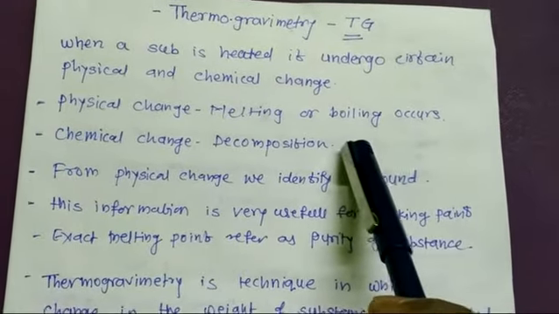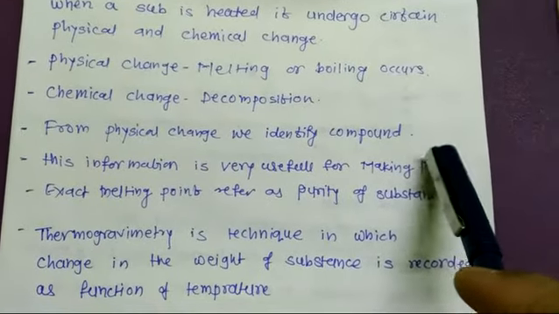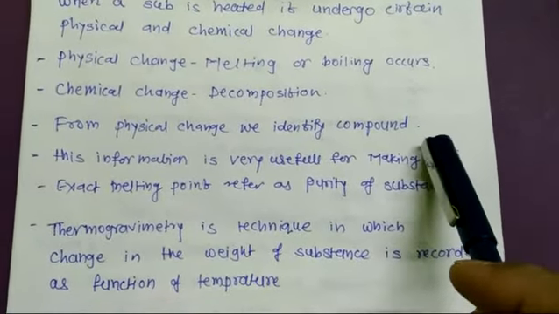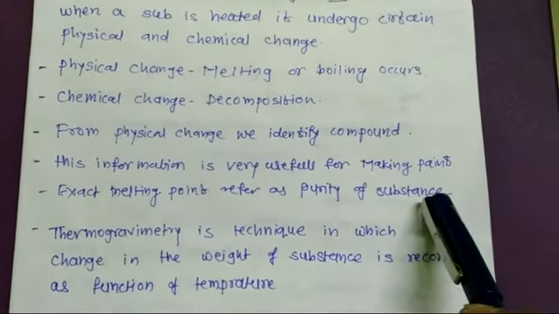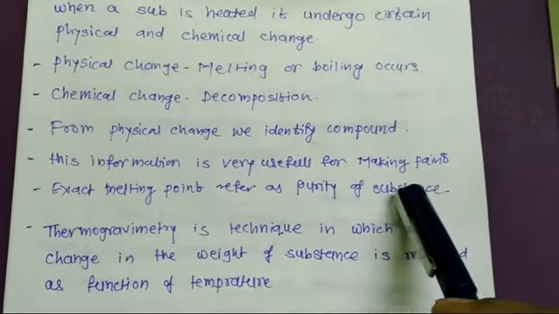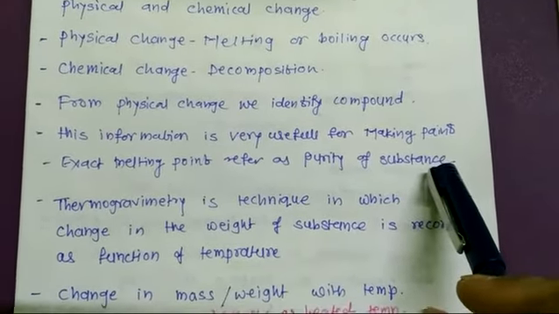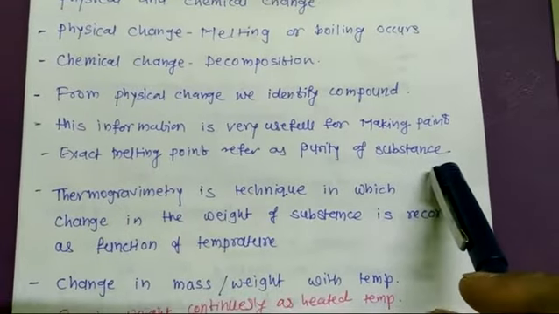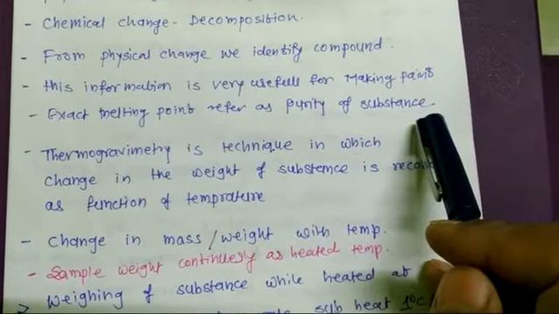And chemical change is decomposition. The substance decomposes into various gases. So this method is very useful. Melting point is useful for the purity of the substance. As we studied last year, any pure substance has a confirmed melting point.